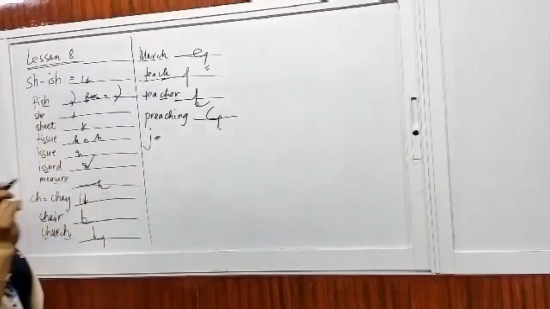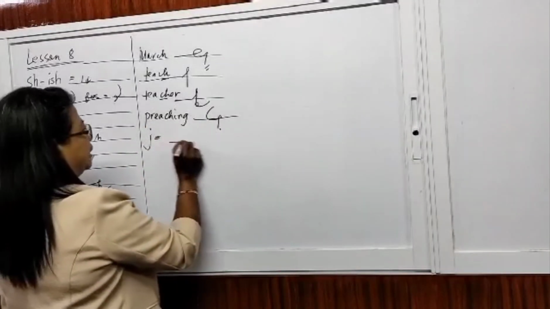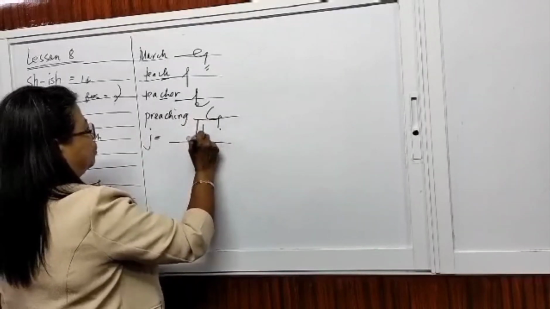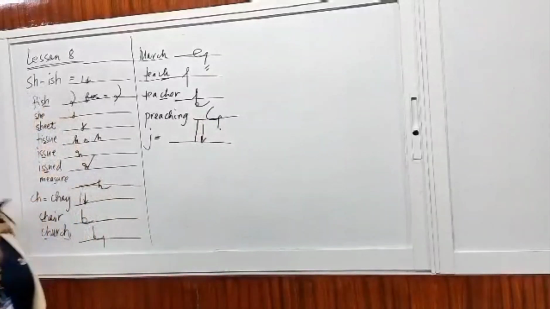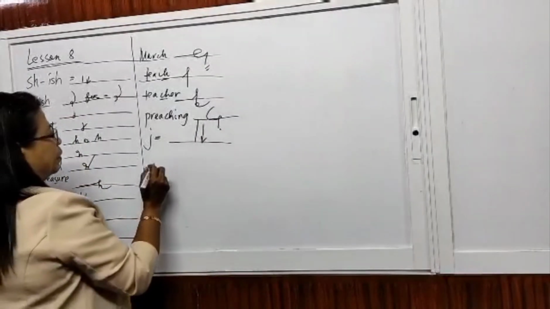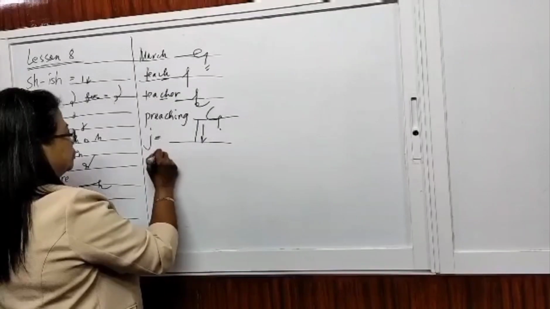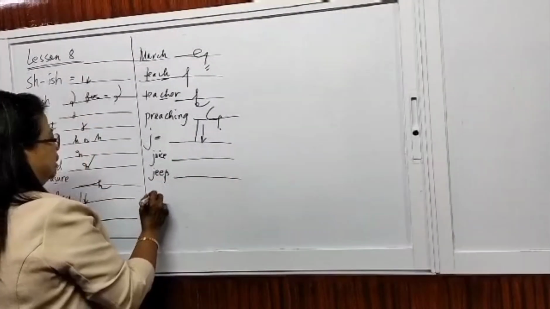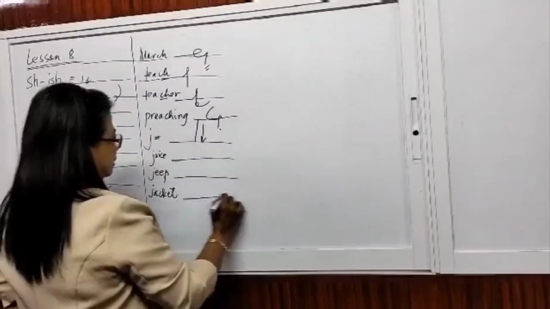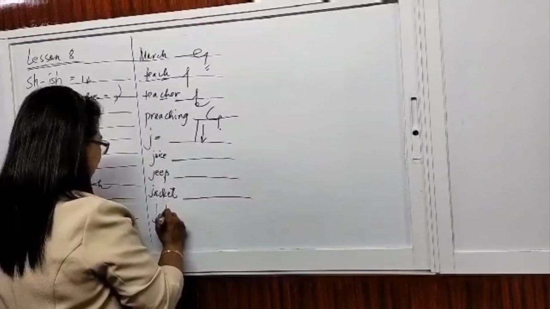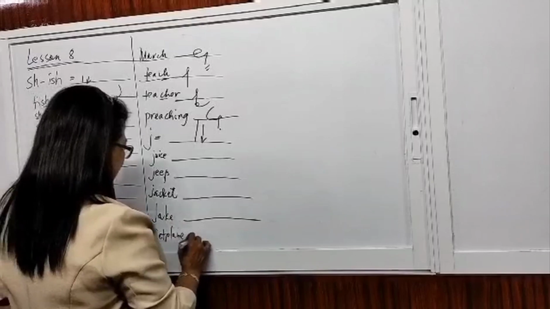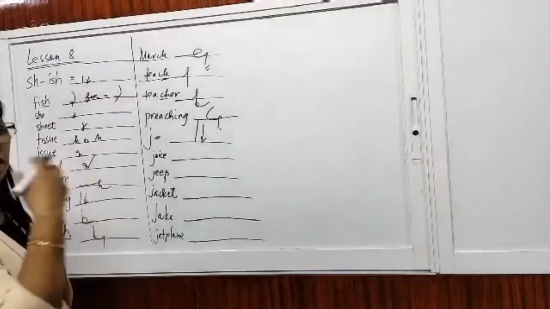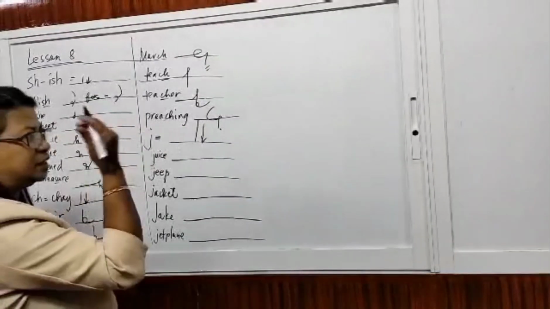Next to this sound is the sound of J. J is pronounced the same. So if this is the line, the J is there, occupying one whole of the writing line, and the direction of writing is downwards. Example: choose, cheap, jacket. Jake, say name of a person. Jet plane. Okay? So we only give a few examples so that you can think of other words and write or shadow write it in your mind.